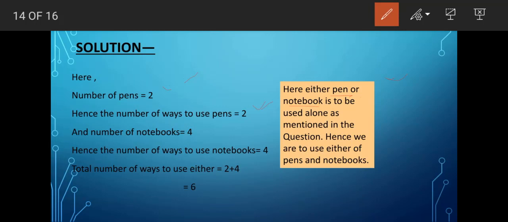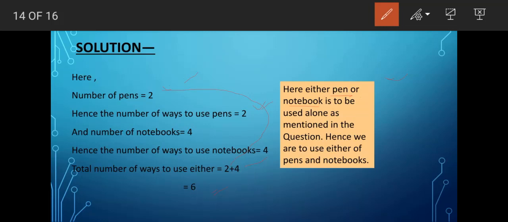So here in this case, the total number of notebooks is 4. Therefore, the number of ways to use notebooks will be 4. Means there are 4 options to choose notebooks, yes or no. So the total number of ways to use either of them will be what? 2 options from these pens we are having and 4 options from these notebooks we have. When we combine these two, ultimately the result comes as 6.